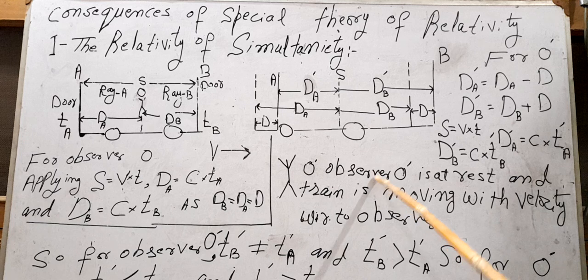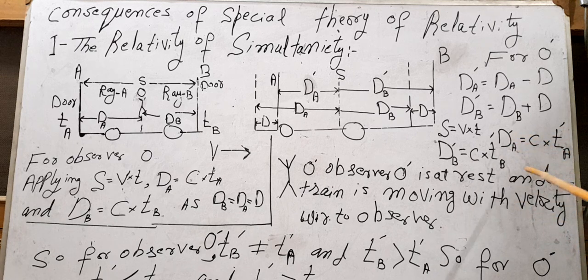Again the observer O dash applies the formula S = vt, with the same velocity of light, as the velocity of light in both cases is the same, and we have noticed that dB dash is greater than dA dash.